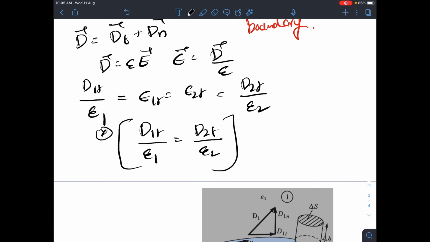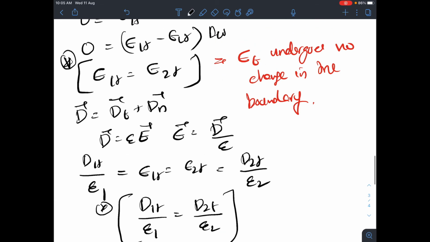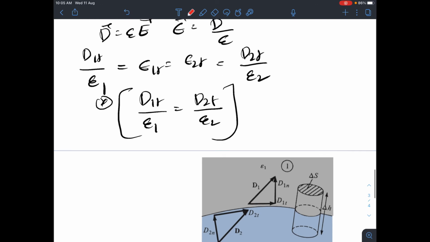So D_t undergoes some change across the interface, and hence D_t is said to be discontinuous. When I say there is no change for E_t, I can say that it is continuous. But for the tangential component of electric flux density, we say the flux density is discontinuous at the boundary, or it is undergoing some change at the boundary.